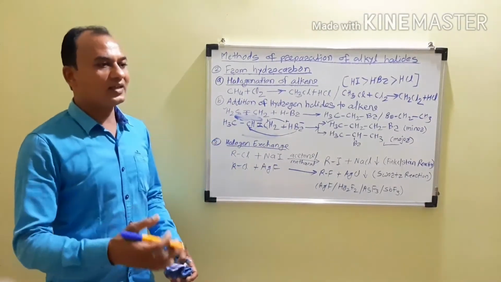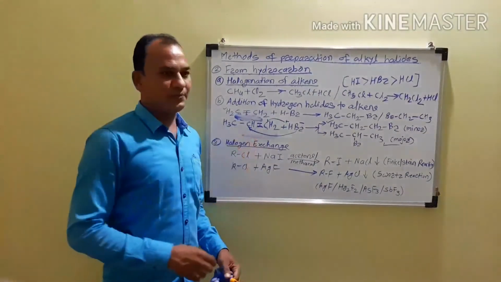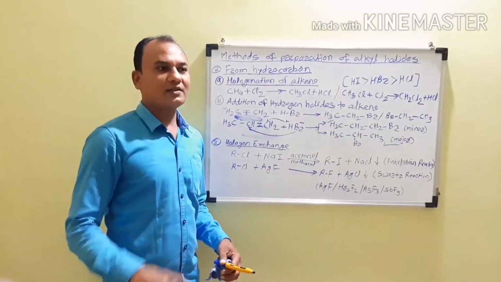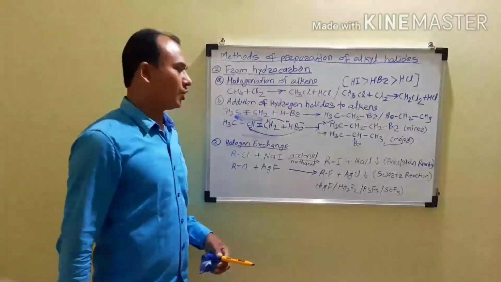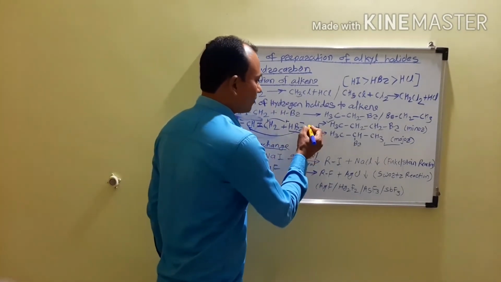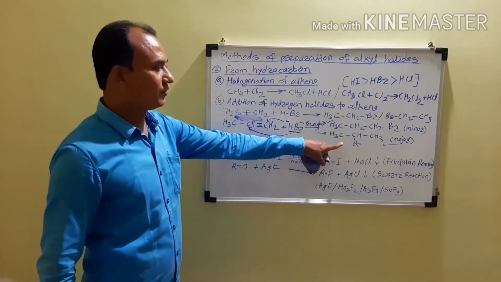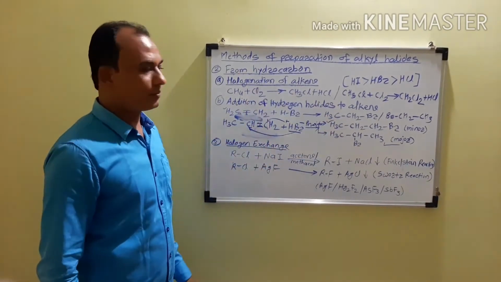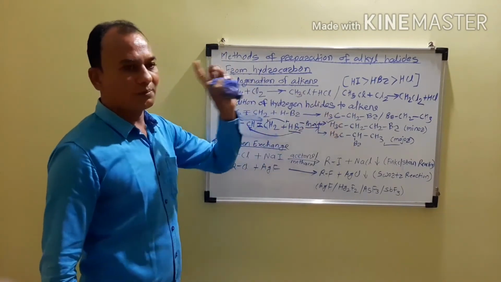Now there is another rule. When we are using peroxide with HBr, the products obtained are not according to the Markovnikov rule. The product is obtained according to the anti-Markovnikov rule, which is opposite to the Markovnikov rule. In the absence of peroxide, 2-bromopropane is the major product. But when we are using peroxide with the HBr, this is not the major product.